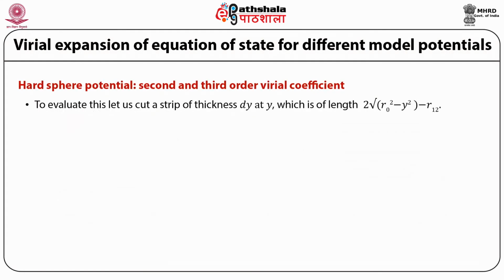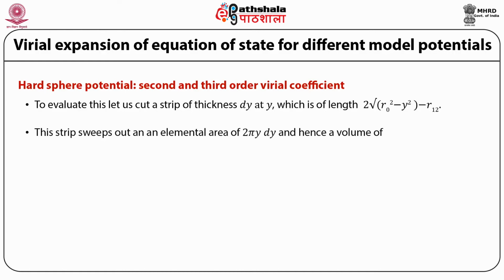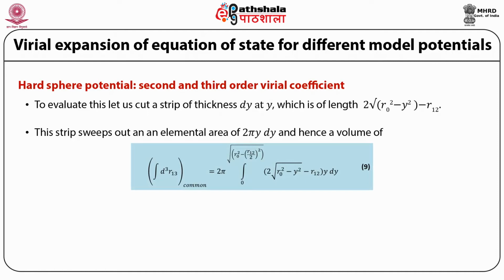To evaluate this, let us cut a strip of thickness dy at y, which is of length 2 times square root of r0 square minus y square minus r12. This strip sweeps out an elemental area of 2π y dy and hence a volume, so that the integral d cube r13 common is equal to 2π integral from 0 to square root of r0 square minus (r12 upon 2) whole square, over 2 times square root of r0 square minus y square minus r12, into y dy.